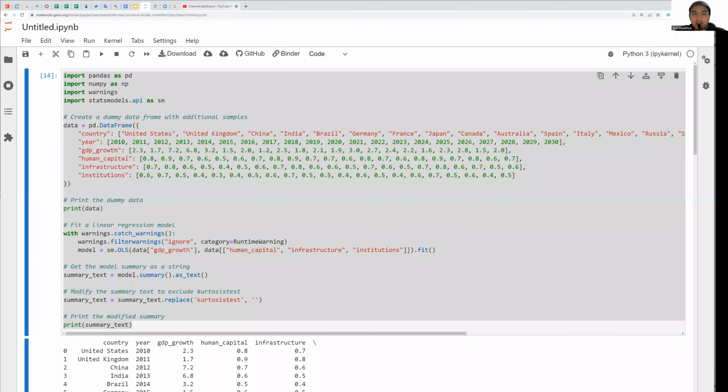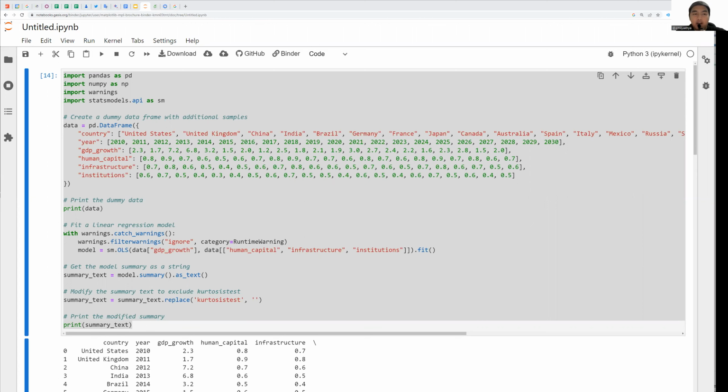Okay, here it is, guys, our code. First things first, our code begins with importing the necessary libraries: pandas, numpy, warnings, and statsmodels.api. These libraries provide powerful tools for data manipulation, numerical operations, handling warnings, and performing statistical modeling.